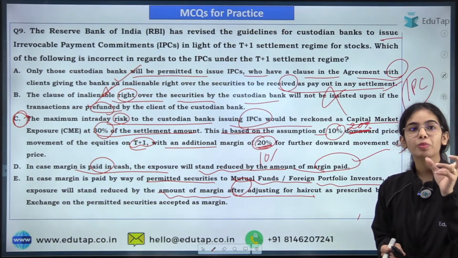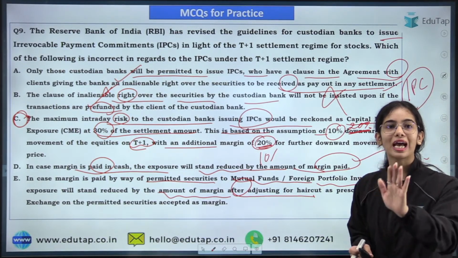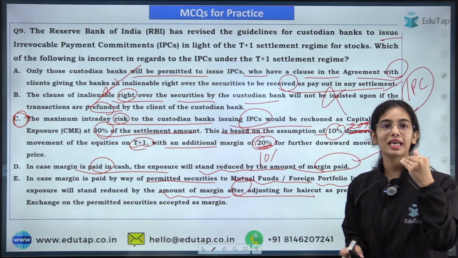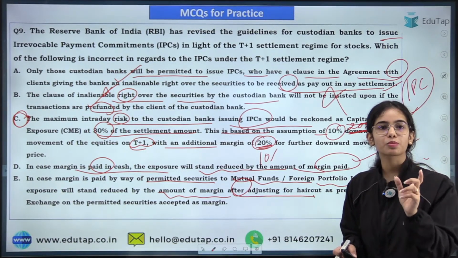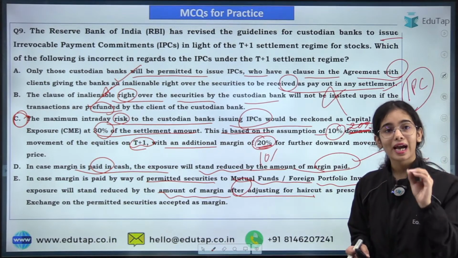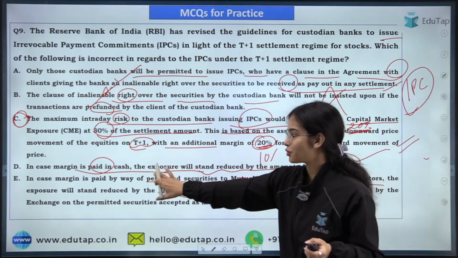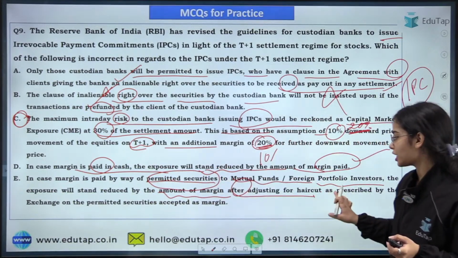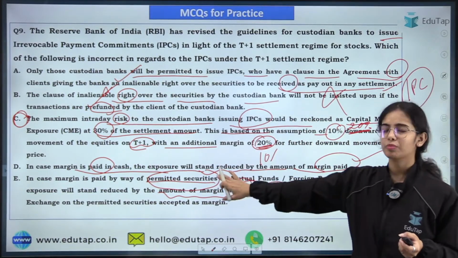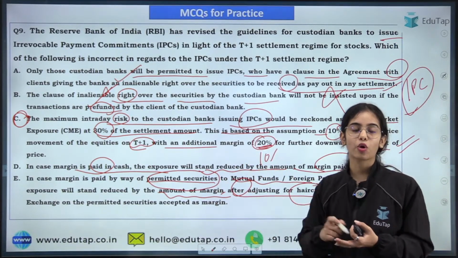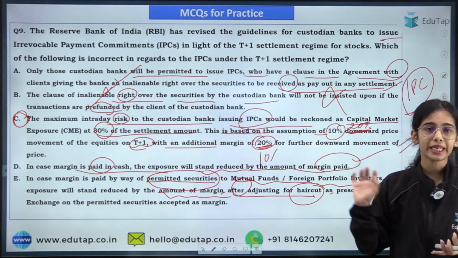Okay. Now, if the permitted securities are being given as margin, first of all, your exposure will decrease by the margin, because a part of the exposure is already being covered by the margin, and the permitted securities value will be considered at a haircut value, like by 5% or by 10%, the permitted securities value will be taken lower.